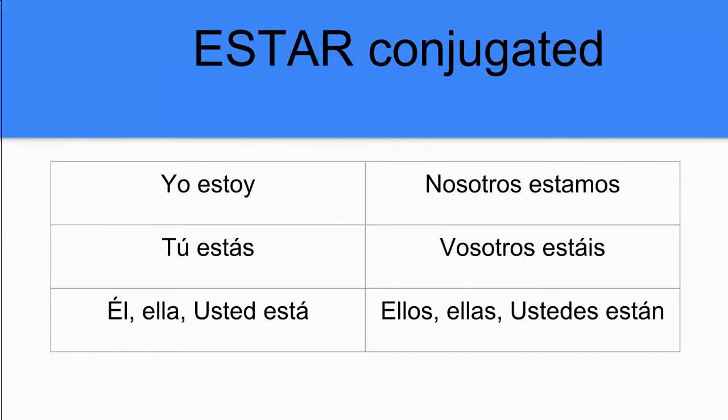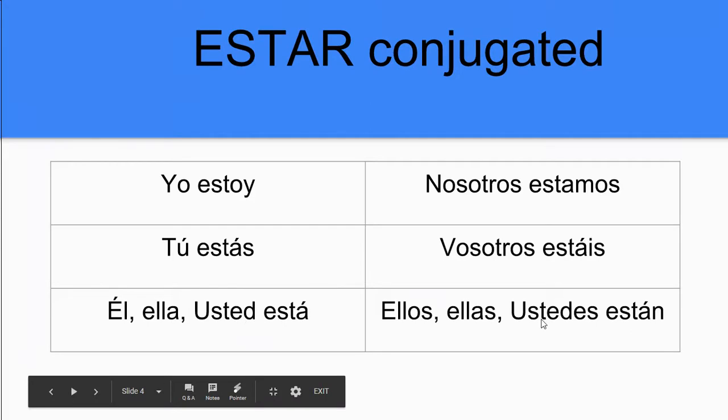So if we look at this closely, we can see that estar is actually just a regular AR verb with a couple of modifications. In the yo form, we have to add the y. We can see that showing up there. And then in the tú, él, ella, usted, and the ellos, ellas, ustedes forms, we have to add the accented a. So, estoy, estás, está, estamos, están.